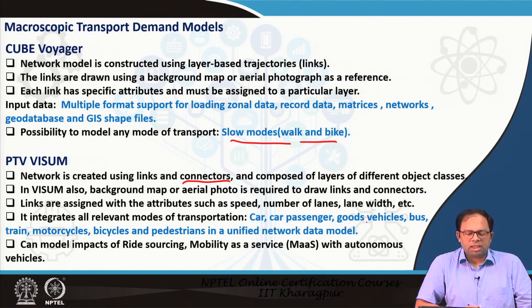All the link characteristics are given in both softwares, and Visum integrates all relevant modes of transportation. We can model cars, car passengers, goods vehicles, bus, train, motorcycles, bicycles and pedestrians in a unified network data model. So in one model we can implement all these modes. Something new in PTV Visum is that it can also model ride sourcing services and Mobility as a Service, MaaS, with autonomous vehicles. So this is something new.